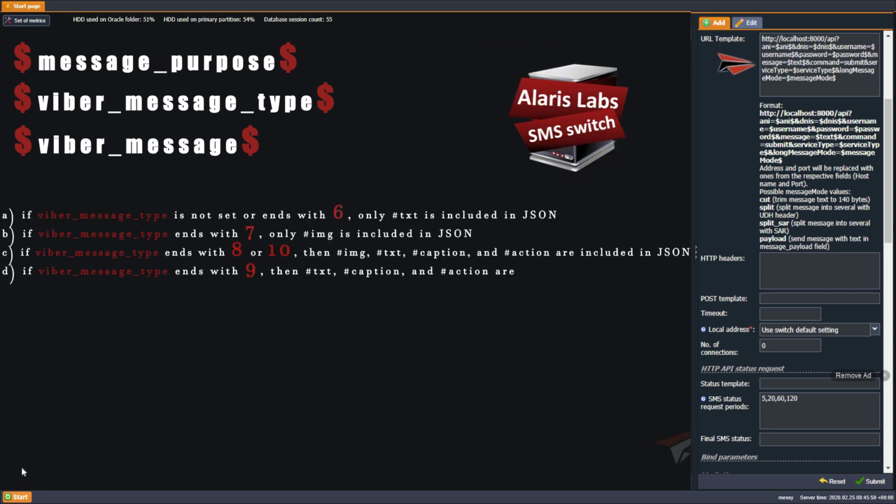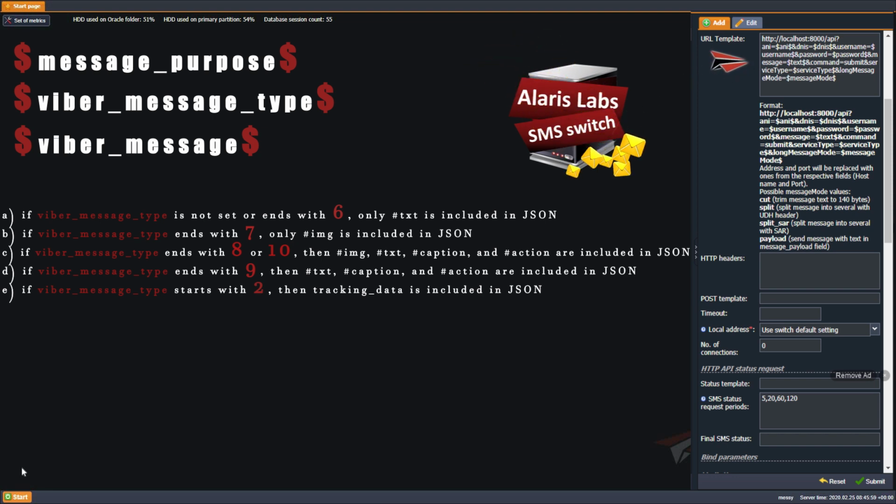A. If Viber message type is not set or ends with 6, only TXT is included in JSON. B. If Viber message type ends with 7, only EMG is included in JSON. C. If Viber message type ends with 8 or 10, then EMG, TXT, caption, and action are included in JSON. D. If Viber message type ends with 9, then TXT, caption, and action are included in JSON.